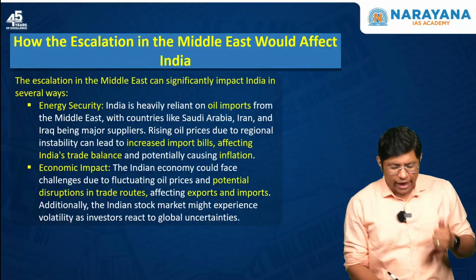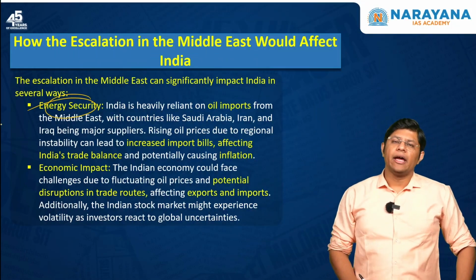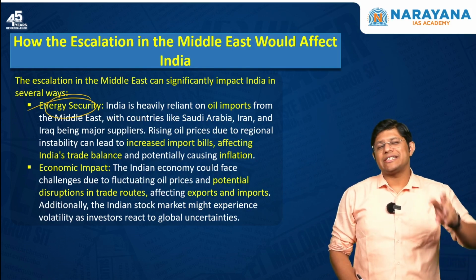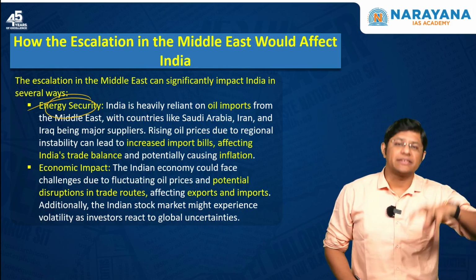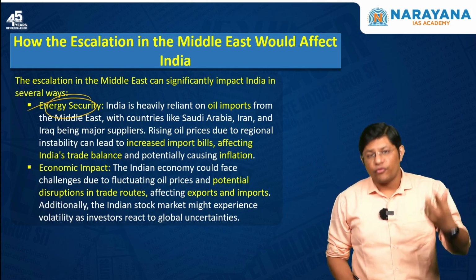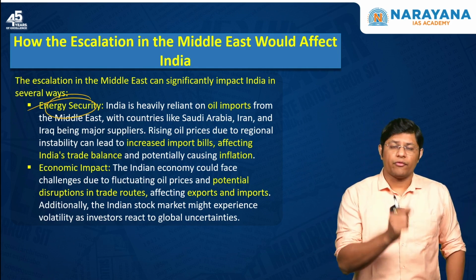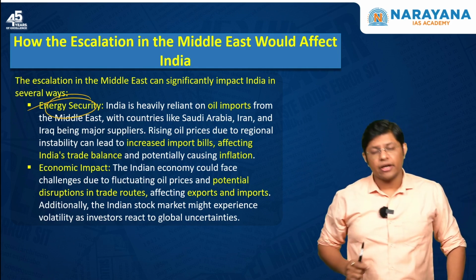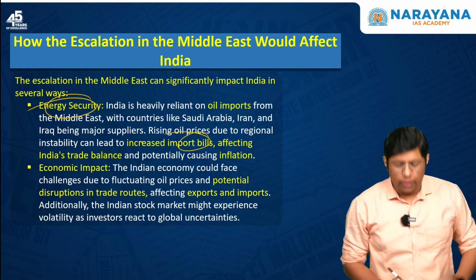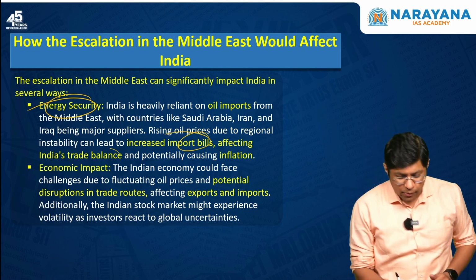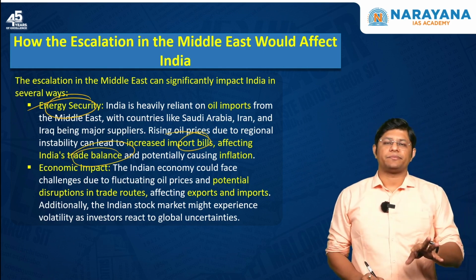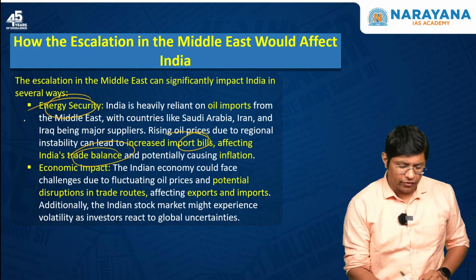The first is energy security, right? India imports almost 60% of its oil from the Middle East. As the conflict escalates in the future, imports will get affected in our country, which means the import bill will go up and there will be a trade imbalance. This is the first, energy security.